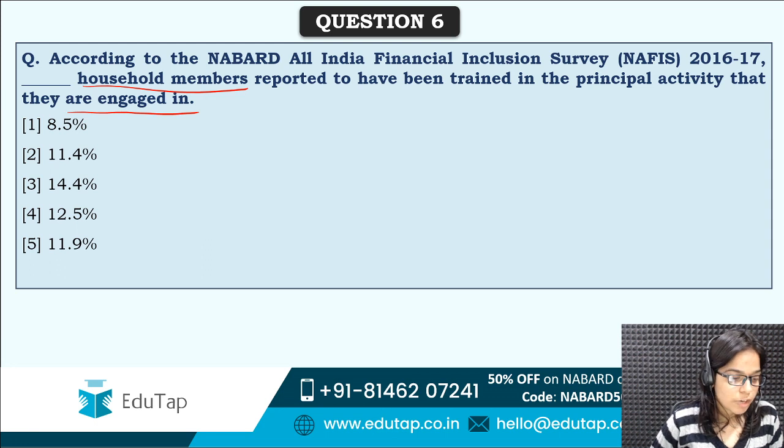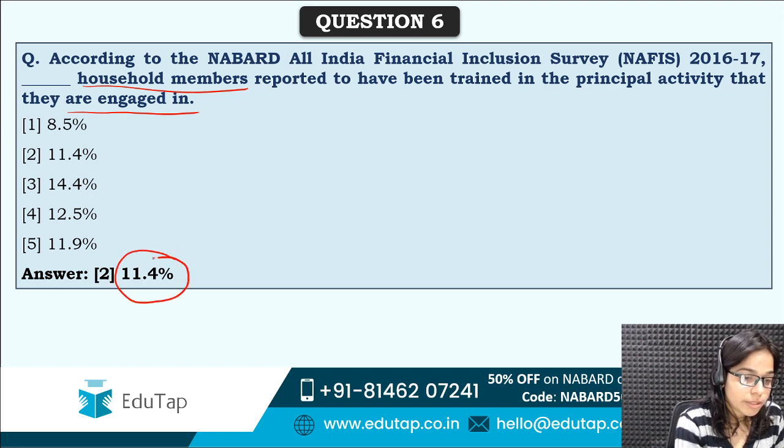But come on, try to answer this. How many household members reported to have been trained in the activity that they are engaged in? Correct answer is option second, that is 11.4%. I can see that you guys are confused between 11.4 and 11.9. So be clear that it is 11.4%.